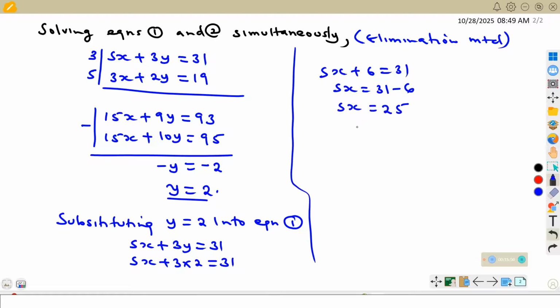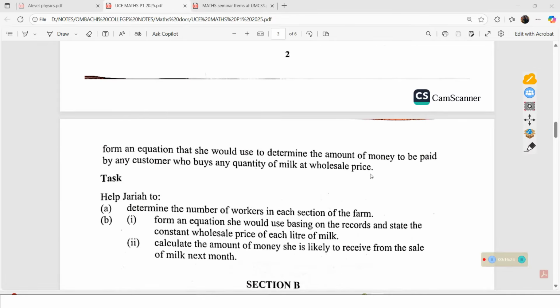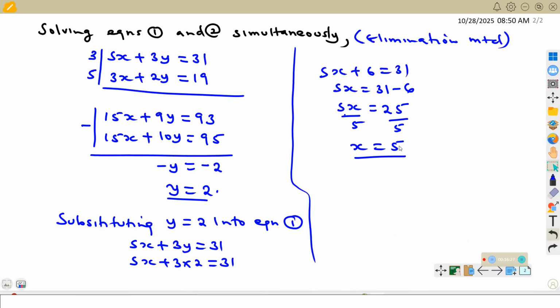So 5x will give us 25. Divide through by 5. This will give us x as 5. So basically, from there, we have the value for x and the value for y. So let us now answer the question. We were told to obtain the number of workers in each section of the farm. So from here, we can give the conclusion.